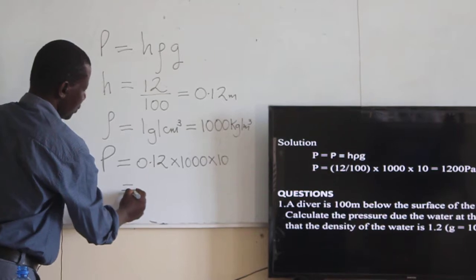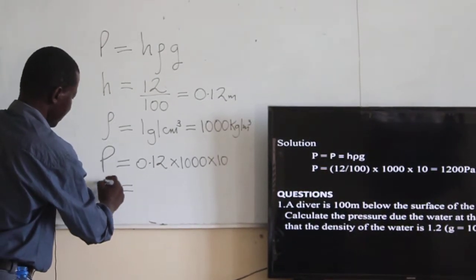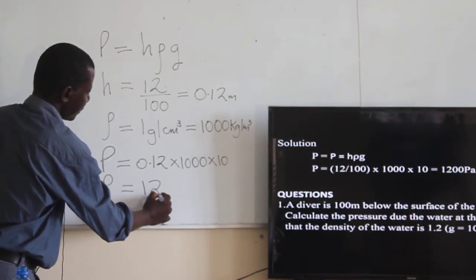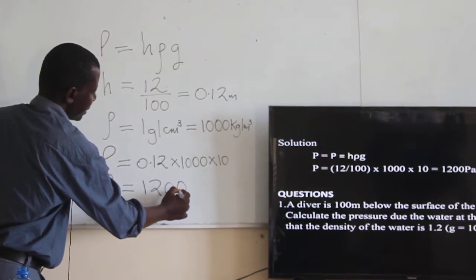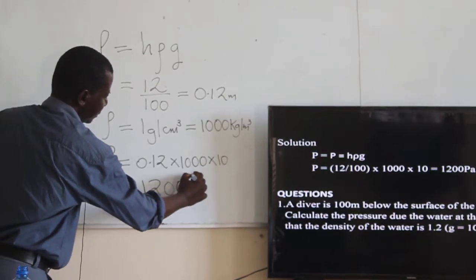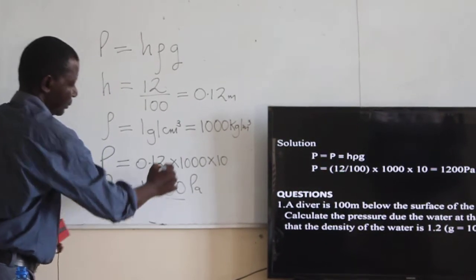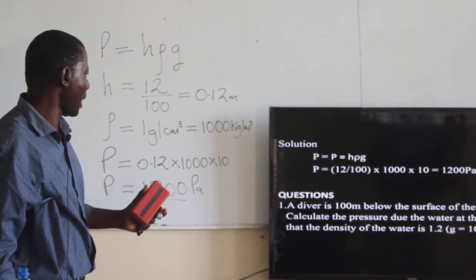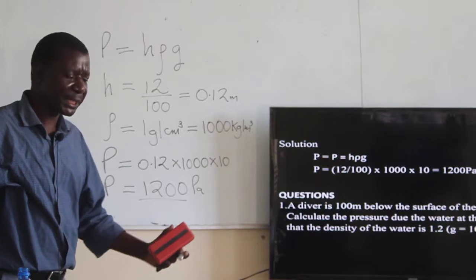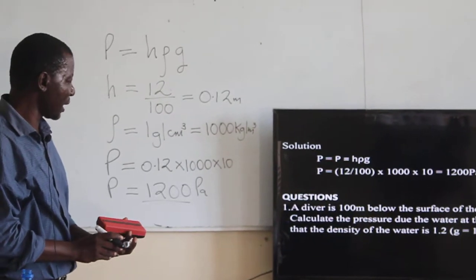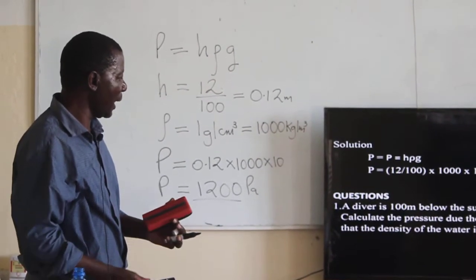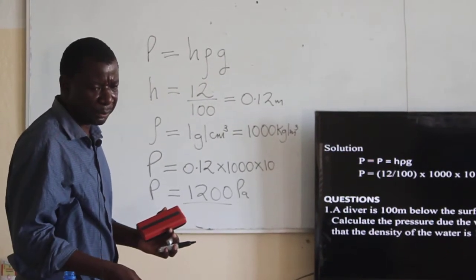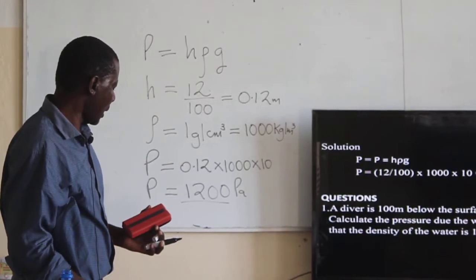So the pressure due to the liquid at that particular depth will be equal to 1,200 Pascal, just as we said the other time. So if we want to calculate the pressure at a certain depth, then we are going to use that formula to calculate the pressure at that particular depth.